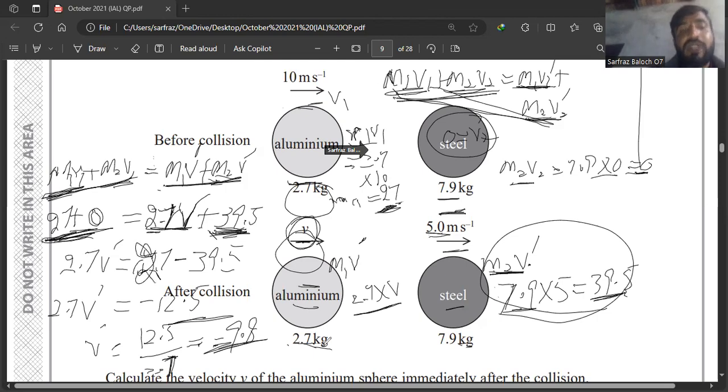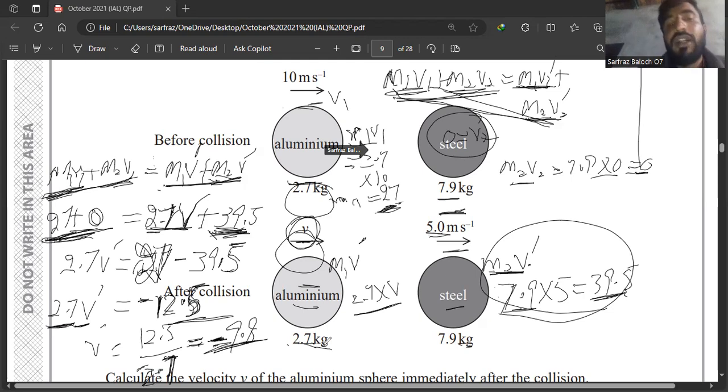So 27 minus 39.5 is being subtracted, and the answer becomes minus 12.5. We need only the velocity of the aluminium sphere, which is v dash or only v. Because 2.7 is being multiplied with v dash, we divide 12.5 by 2.7, and the answer becomes minus 9.8.